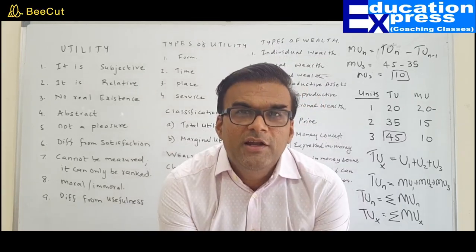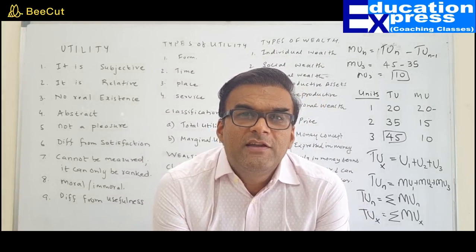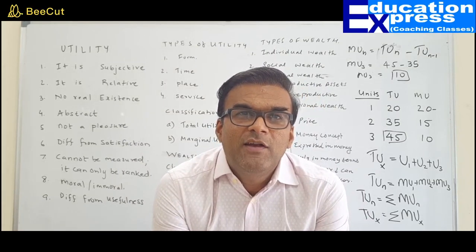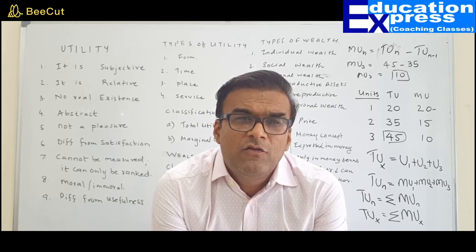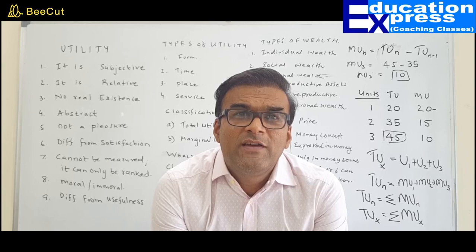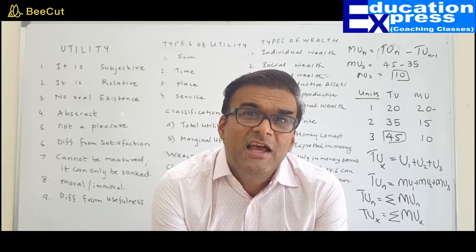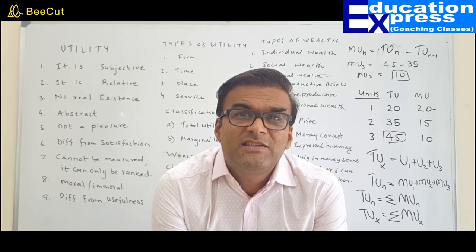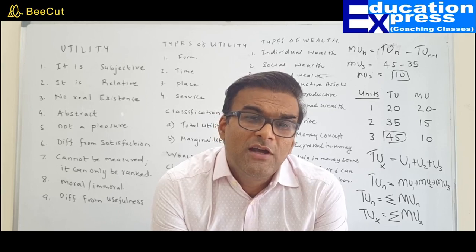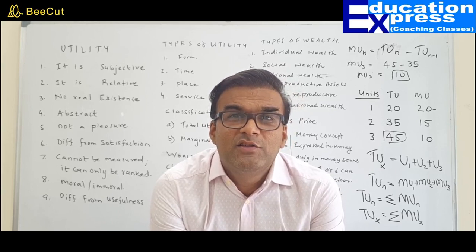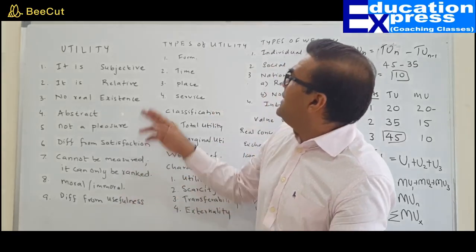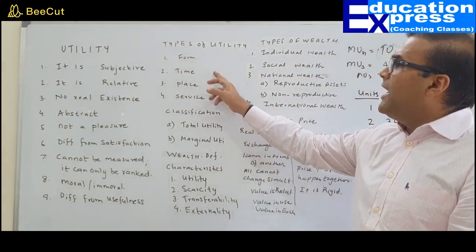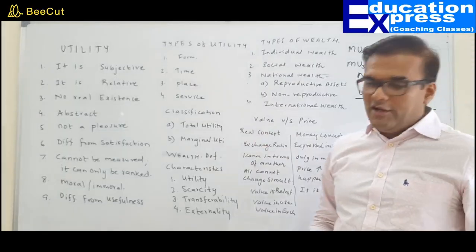It has utility. So my dear friends, there are so many anti-social activities, anti-social services, escort services, even for the sake of saying, prostitution. Of course, socially, it has always been criticized. But since they have a utility, they can satisfy someone's want. So as long as it has a capacity to satisfy someone's want, we will always say it has utility. Besides that, we discussed form utility, time utility, place utility and service utility.